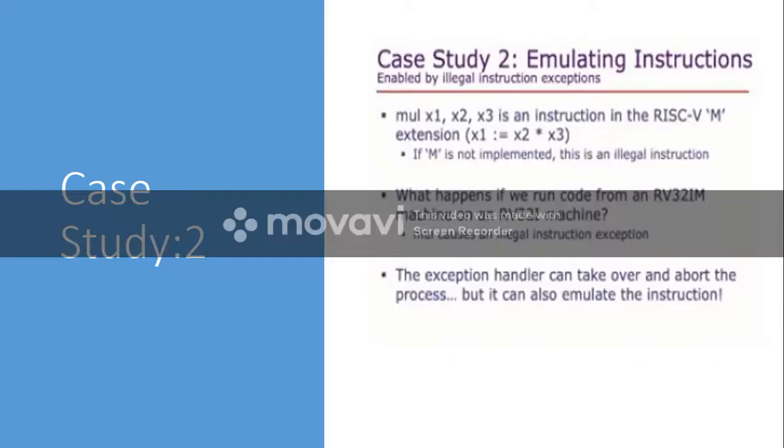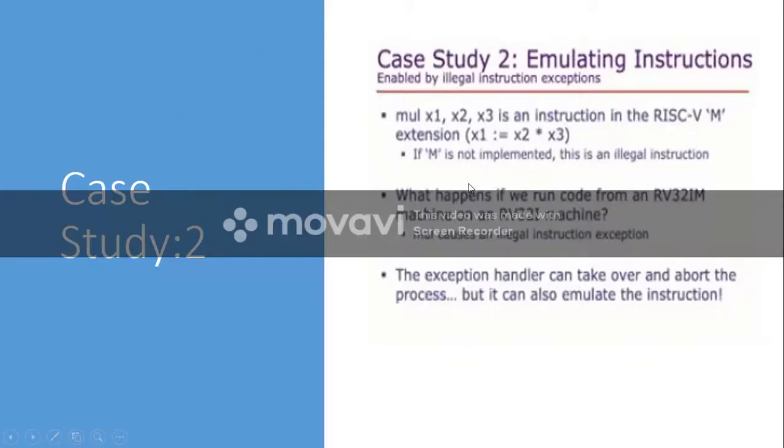There is another case study, case study 2, emulating instructions. Let us consider that we want to execute this instruction, MUL x1 x2 x3. This is an instruction in the RISC-V M architecture. This M means multiplication. What it is expected to perform is x1 equals x2 times x3.